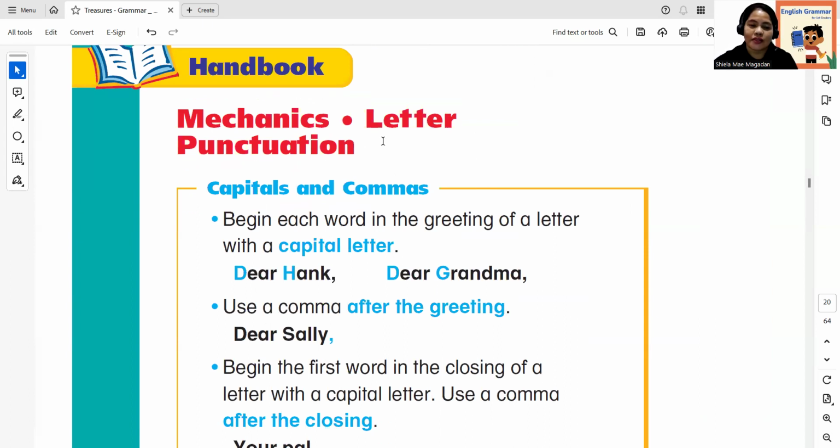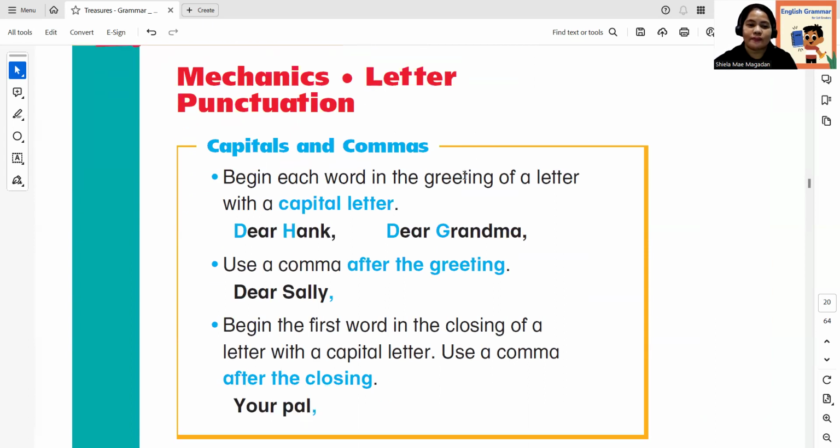Okay, now let's proceed to the last part of this lesson. We are in part 3, letter punctuation, capitals and commas. Begin each word in the greeting of a letter with a capital letter. You can see here, highlighted in blue, Dear Hank, Dear Grandma. The capital letters here are D and H, the capital of the name, and the greeting ends with a comma. All right, so Dear Hank, Dear Grandma.